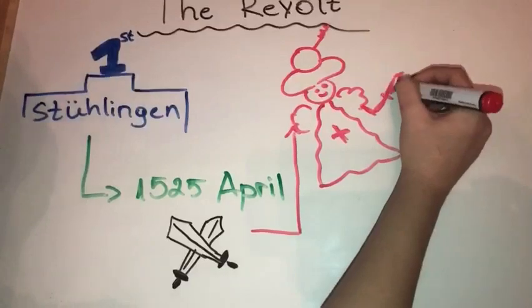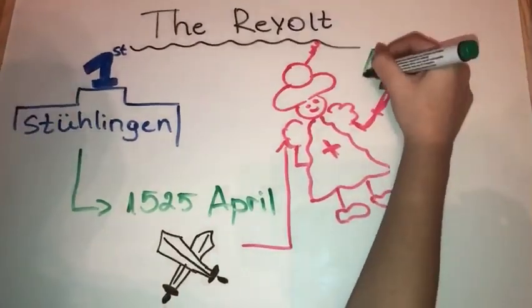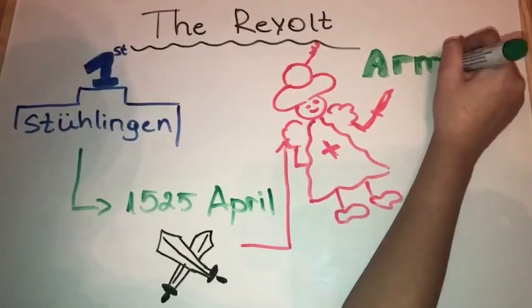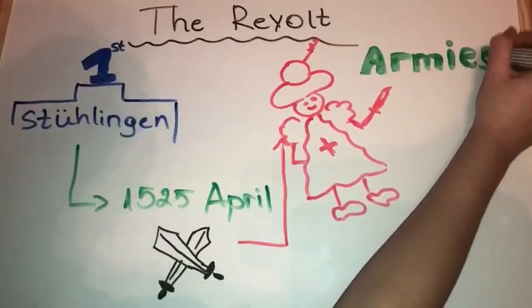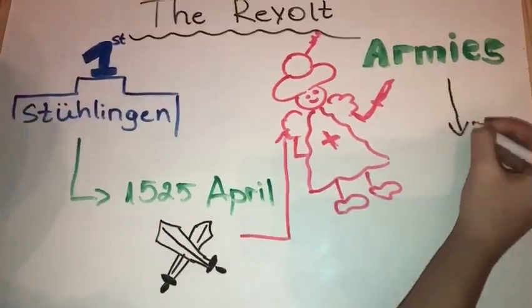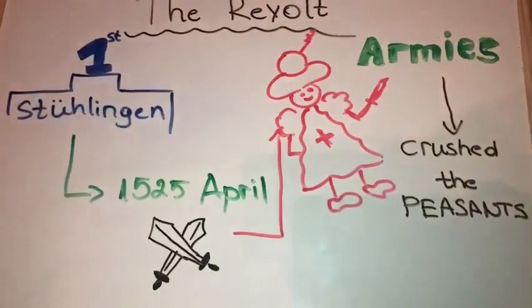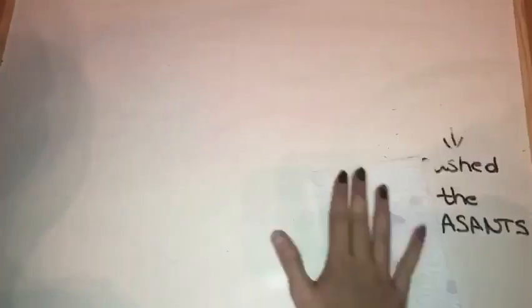When the largest battle happened, the princes decided to call their armies and gather all the people to crush the peasants. After the peasants were crushed, there was a huge need for a change.